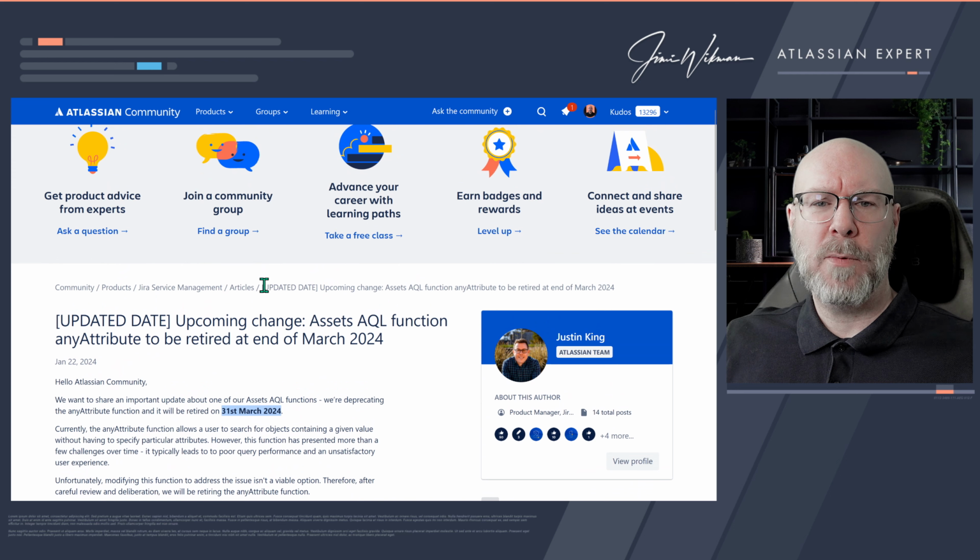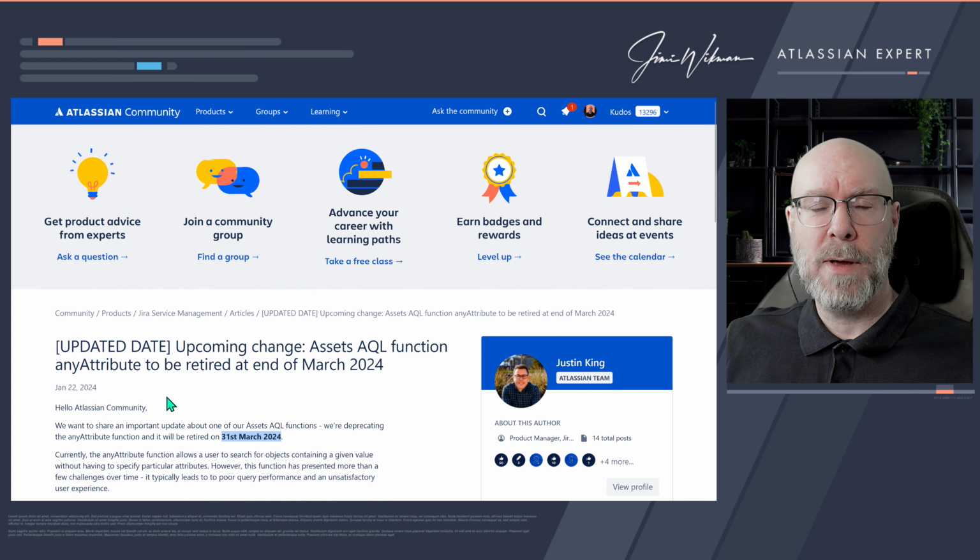So that was it. If you are affected by this, if you have assets, then you need to go through this and make sure you don't have anything in your instance that is related to it, because then people will come to you on March 31st and complain about their functionality not working. And if they have a business critical setup in Jira Service Management, then this could cause damage to your ability to actually support your customers, for example. So get to it, and let's see if we can help Justin and his team to get this fixed before March 31st. Otherwise, let's scream at him and tell him to move it back a little bit.